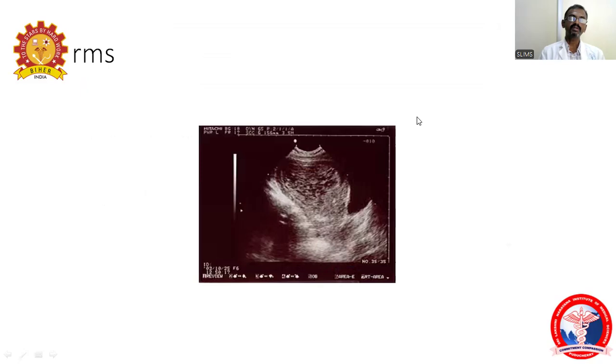So coming to that, the next terms used are hyperechoic and heterogeneous. Here we can see hypoechoic, heterogeneous, fluid, and the isoechoic.